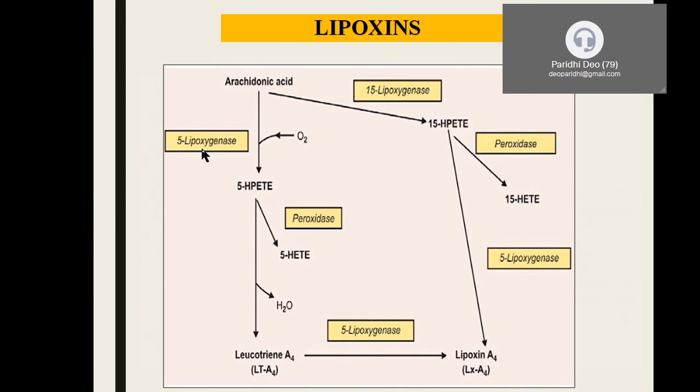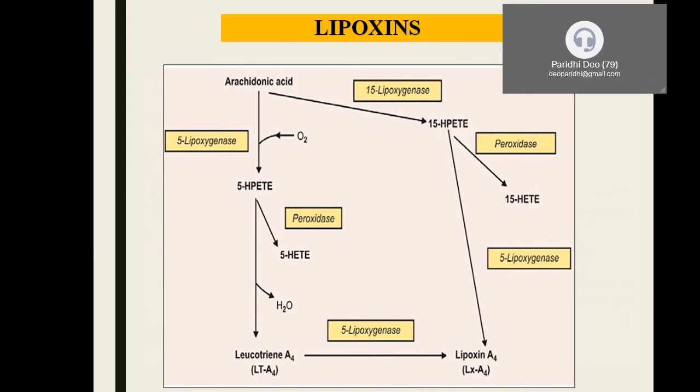That's all. Now the other pathway which also gives rise to synthesis of lipoxins is via 15-HPETE, that is hydroperoxy eicosatetraenoic acid. With the help of a peroxidase enzyme, it releases hydroxy eicosatetraenoic acid, and with the help of 5-lipoxygenase gives rise to lipoxin A4. So these are the two different pathways for the synthesis of lipoxin A4. One is directly from leukotriene A4, the other is via the production of hydroperoxy eicosatetraenoic acid.